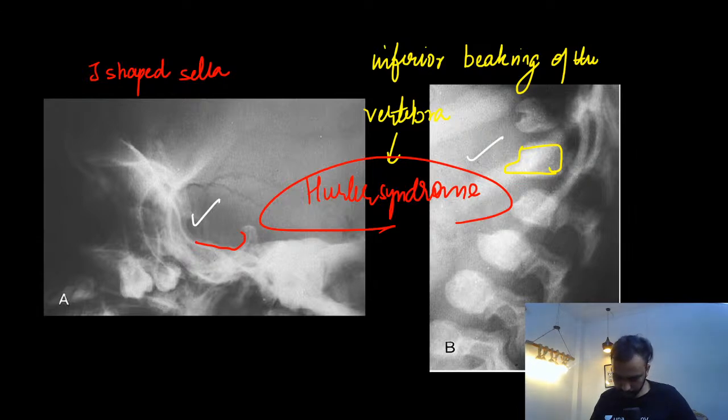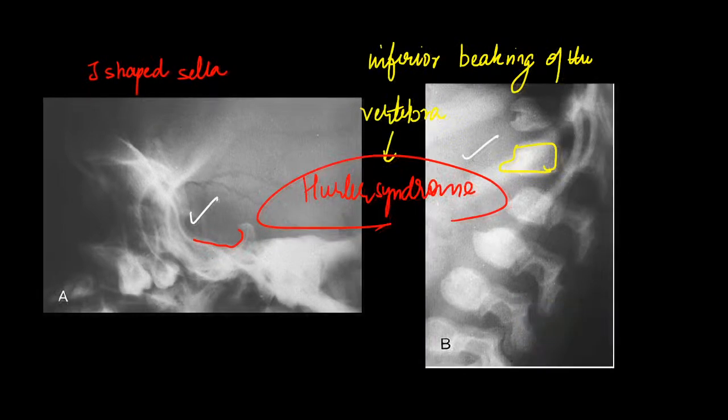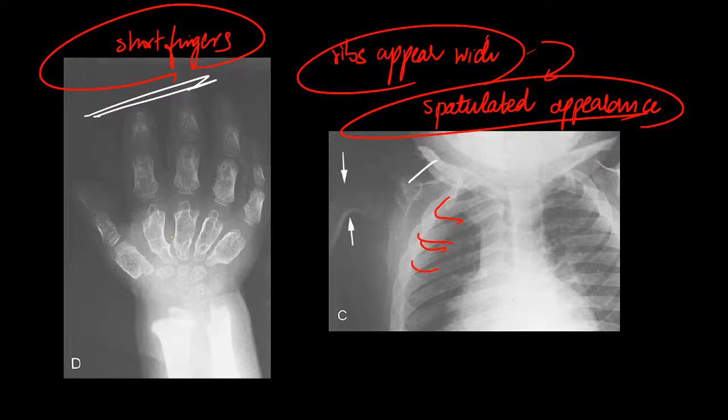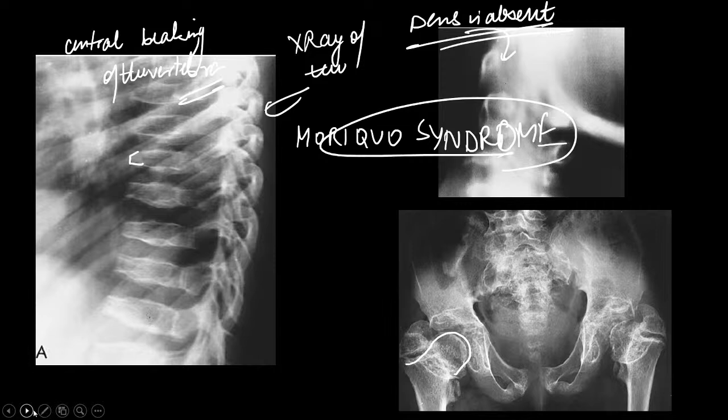So guys, just hold on for a second. Then other features that were seen in these patients were short fingers and spatulated appearance of the vertebra. So guys, what was this syndrome?